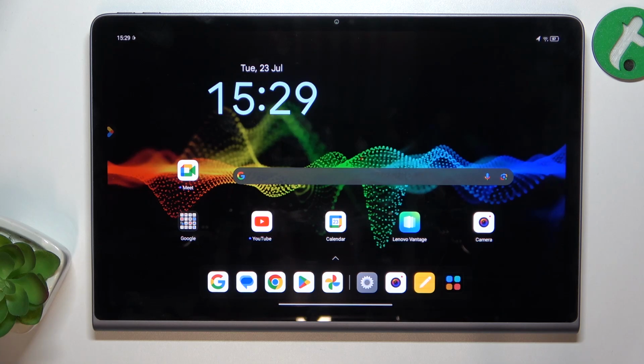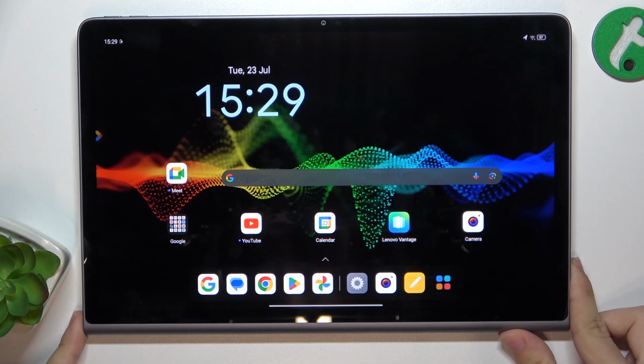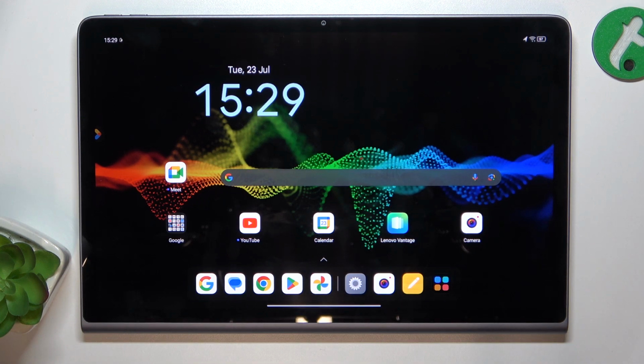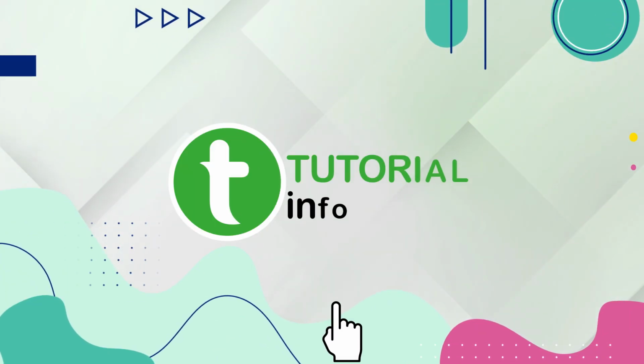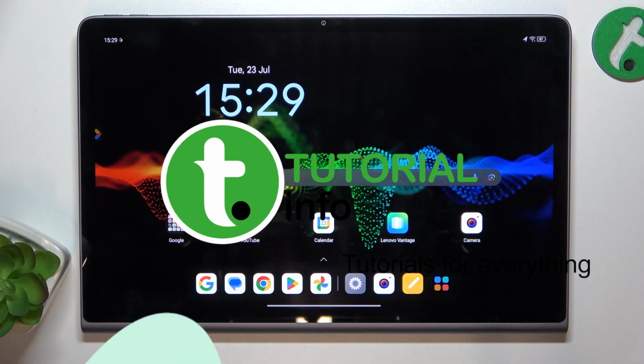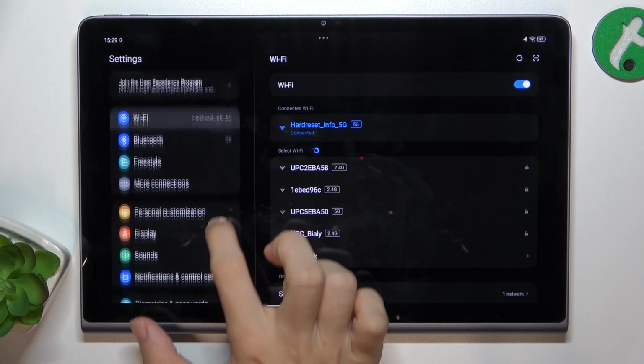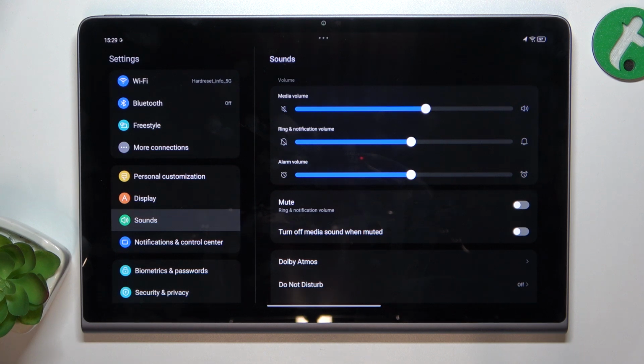Hello, in this video I'm gonna show you where to find and how to manage sound settings on Lenovo Pad Plus 11.5. First go to settings, then scroll down to sounds, and I'm gonna get you through all of these settings.